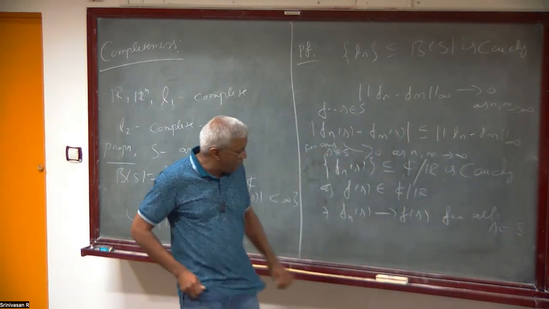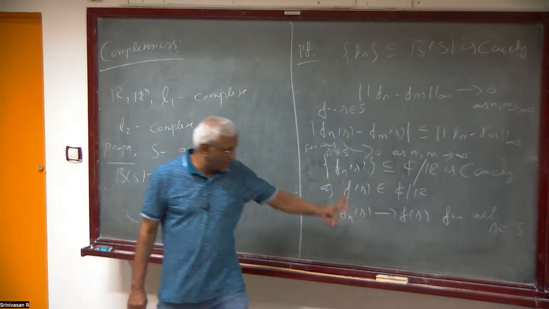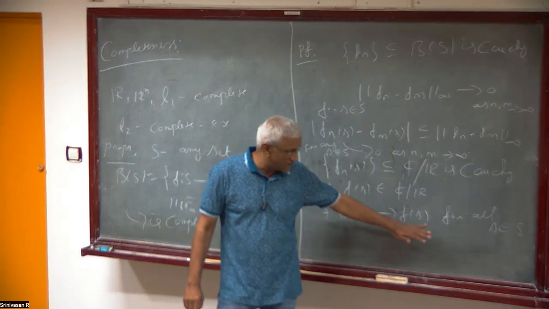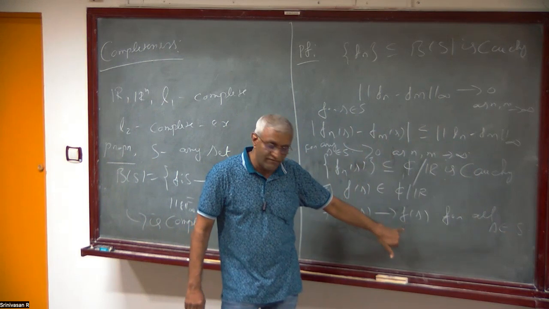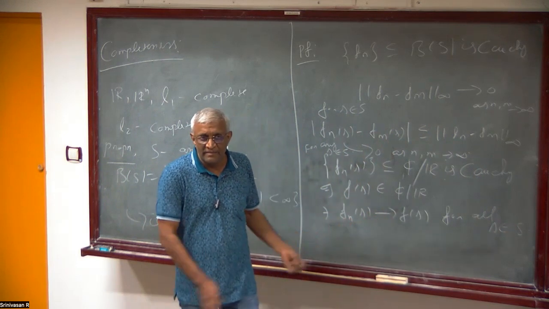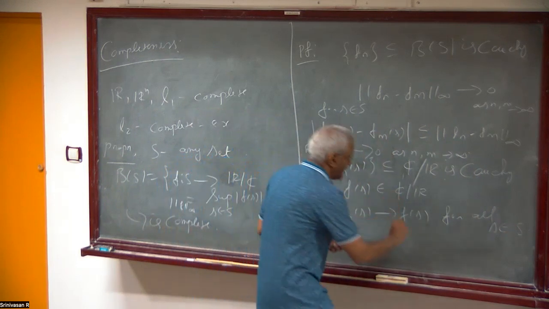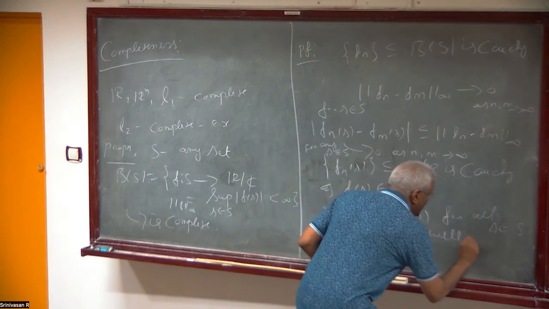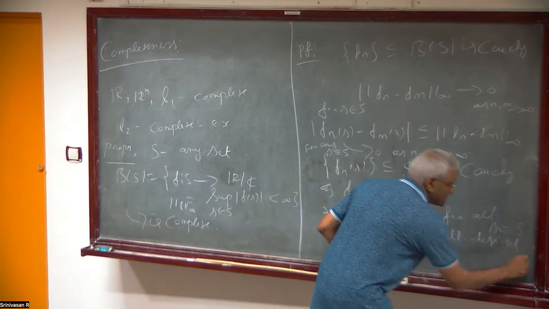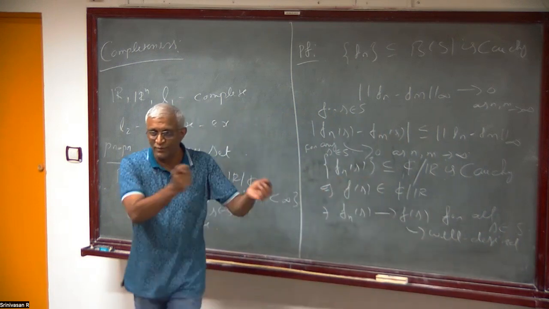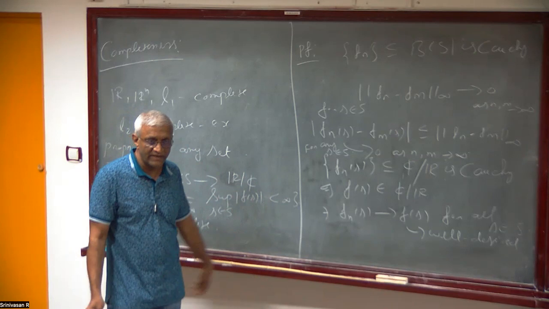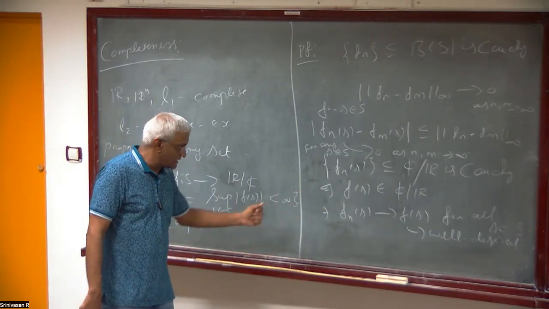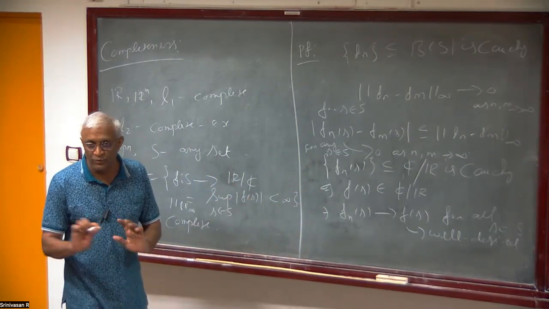Now we have to show that these are all in B of S, to show that it is actually complete. This new function f is well defined because the limit is unique. Well-definedness means when you have an s, you have a unique image for that, it should exist and it should be unique. It's a function, because the limit is unique. There are not two limits.